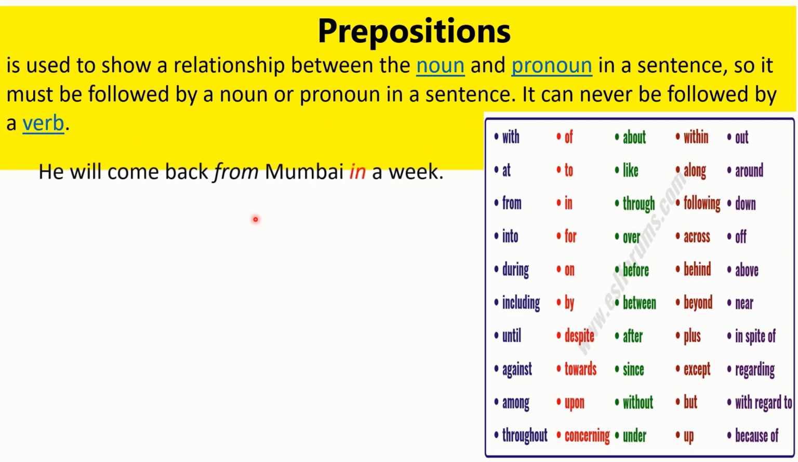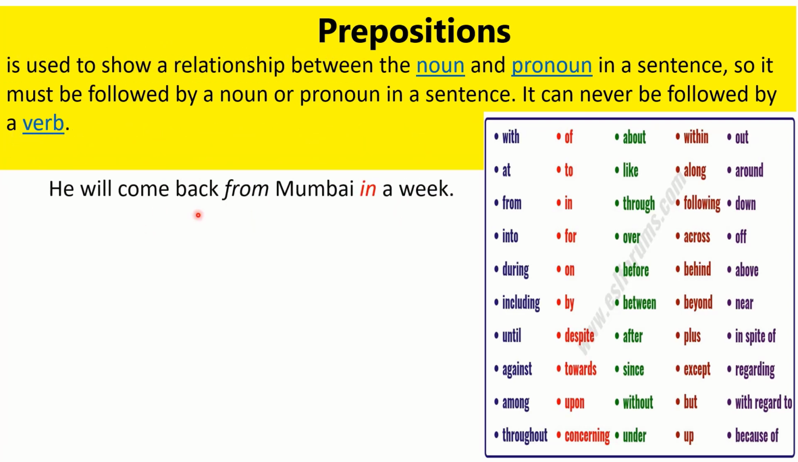Look at the example. He will come back from Bombay in a week. In is actually a preposition of time. The paper plane flew above the ground. Now, above is the preposition used here, and which shows that there is a gap between the surface and the thing flying. You cannot use preposition up here, you cannot use preposition on here, because they are not the right prepositions to be placed here.